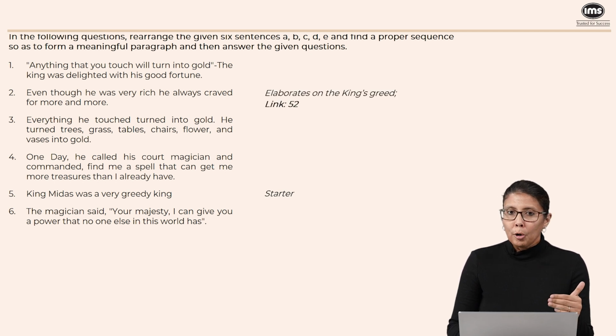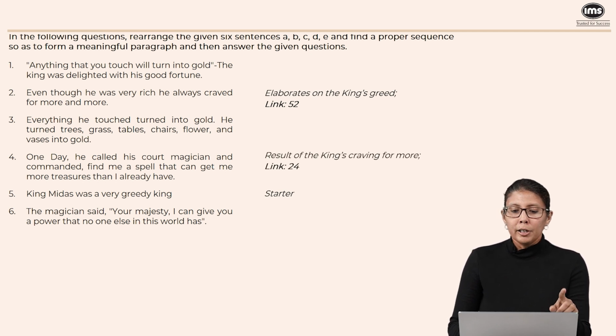Now let's move on from there. Because he always craved more and more, one day, he called his court magician and commanded, "Find me a spell that can get me more treasures than I already have." So this is an outcome of the king's greed. So I should be able to link 2 and 4. So we're progressing at a very steady and very fast pace.